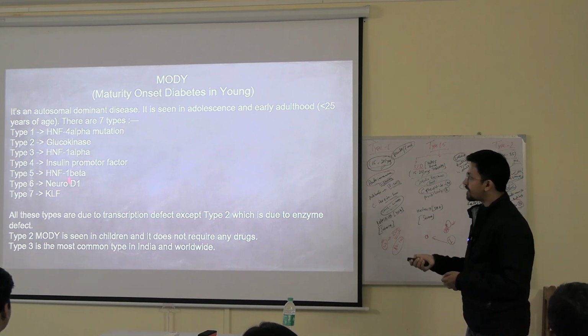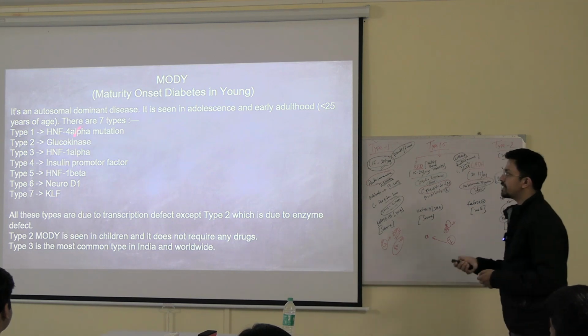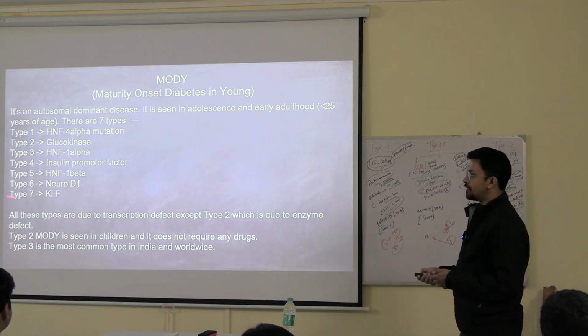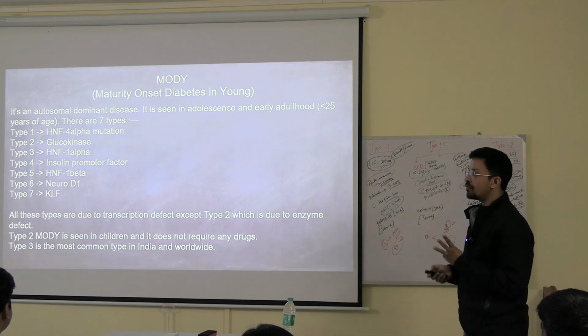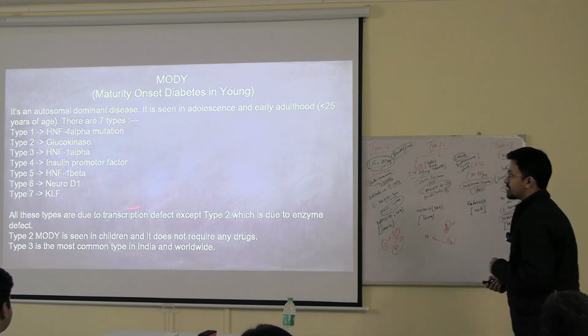Now over here there are 7 types of MODY, and these are the genes which are responsible, which are defective in these types, because of which these types are happening. Among these 7, you can write down all these 7, but the most important ones are type 2, type 3 and type 5. These 3 are most important and very frequently asked in the questions as well. So these 3 we have to understand.